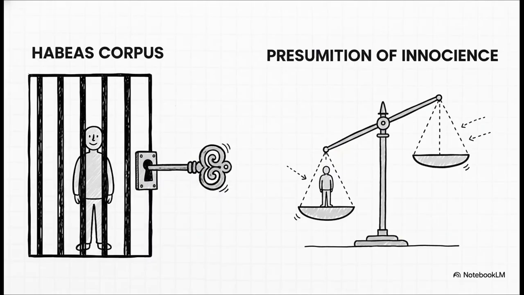And within this system, you have some incredibly important legal protections. The first is called habeas corpus. It's a Latin term, but it basically means the government can't just arrest you and throw away the key. They have to bring you before a judge and prove they have a good reason to hold you. Just as important is the presumption of innocence. In Canada, you are considered innocent until you are proven guilty. And this is so critical. You don't have to prove you're innocent, the government has to prove that you're guilty.